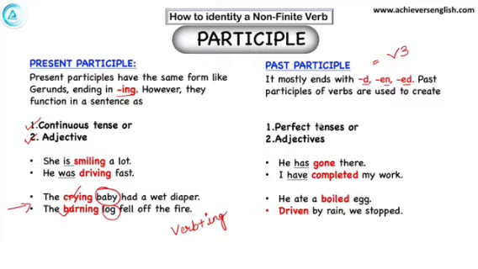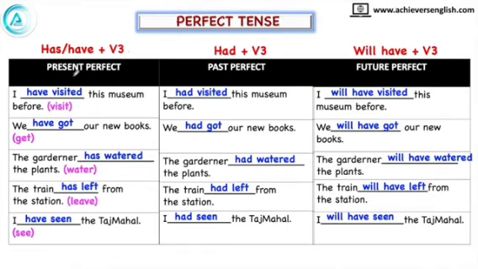Now friends, we all know that in perfect tenses, third form of verb is used. Let's have a look. This is present perfect, this is past perfect and future perfect. We can see that in all the perfect tenses, third form of verb is used. And what is that third form of verb? That is visited, got, watered, left, seen. They all are past participle verbs. Whereas has and have here, these all are finite verbs.